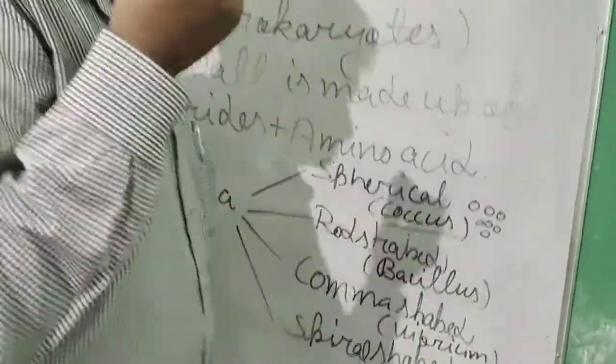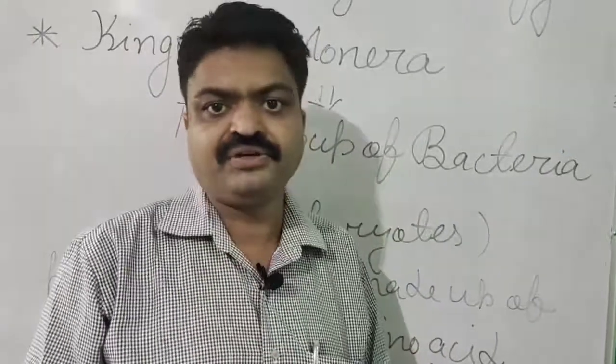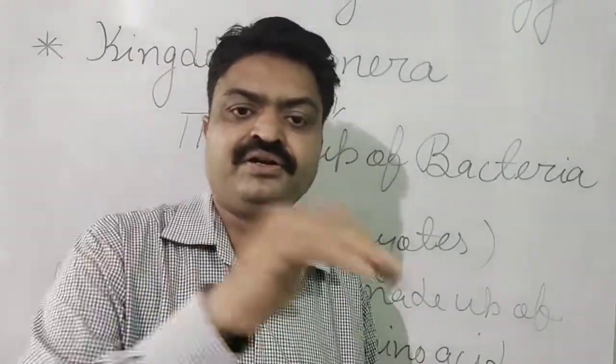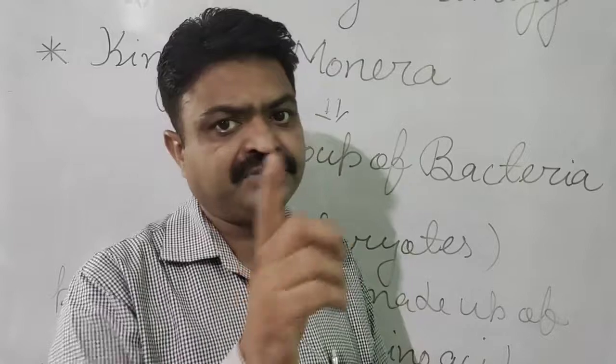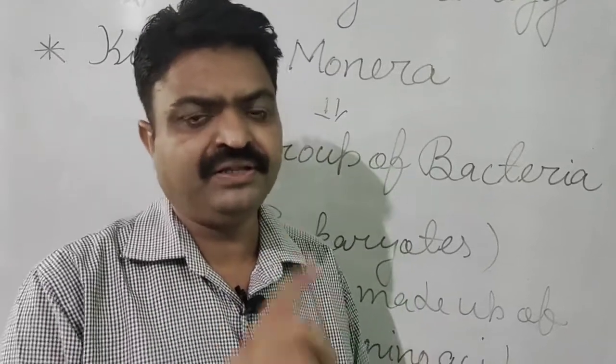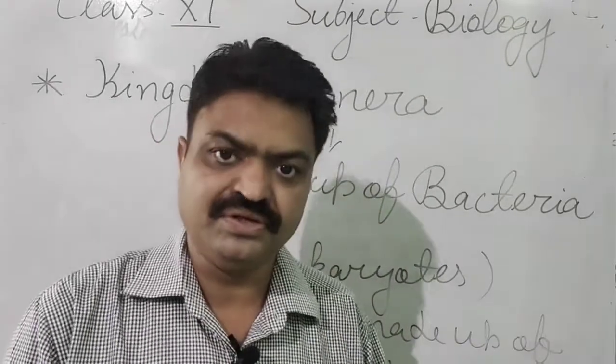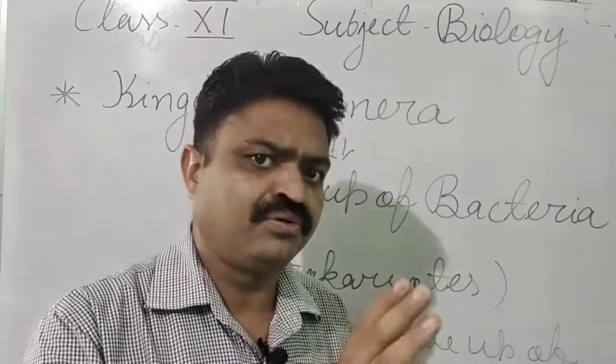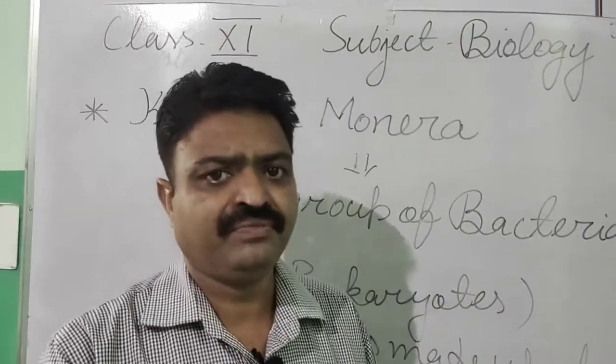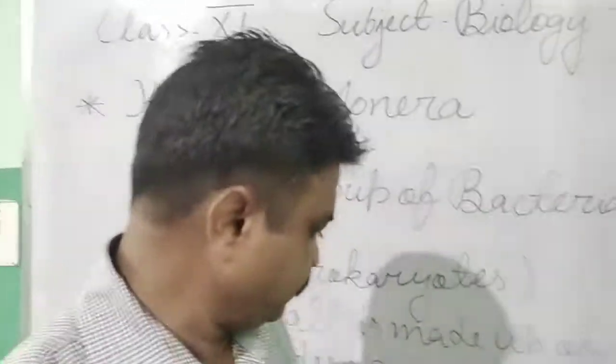Like this, there is one bacteria found in our mouth that converts carbohydrate into acid. And what is the name of that bacteria? The name of that bacteria is Streptococcus. And that Streptococcus converts the carbohydrate into acid.